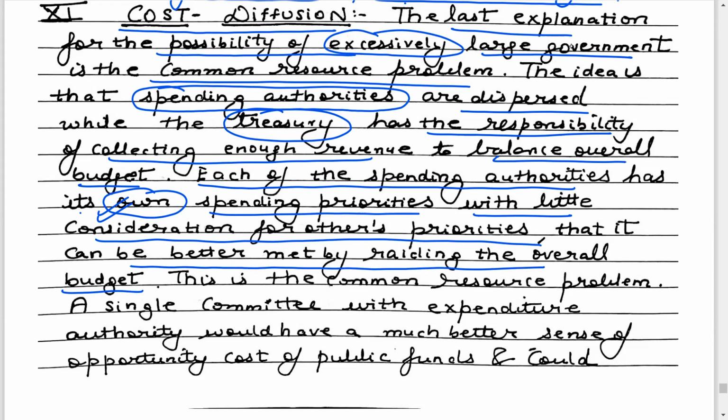The infrastructure department does not care much about railways, health and education. So every department within the government, when deciding how much to claim from the center for the budget, cares less about the other departments' needs. But there is only one treasury from which the funds are allocated to various departments.